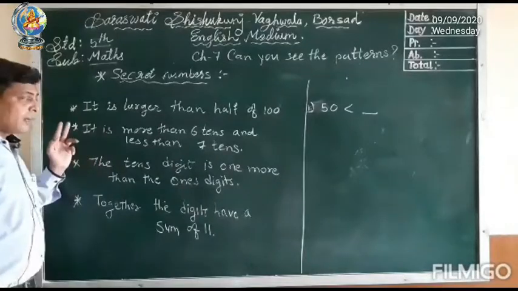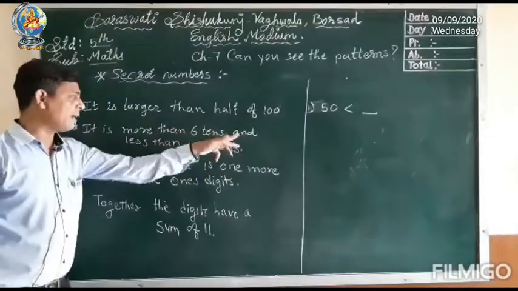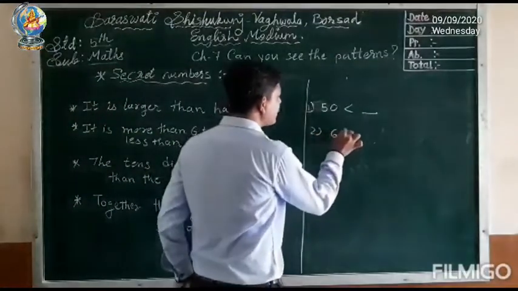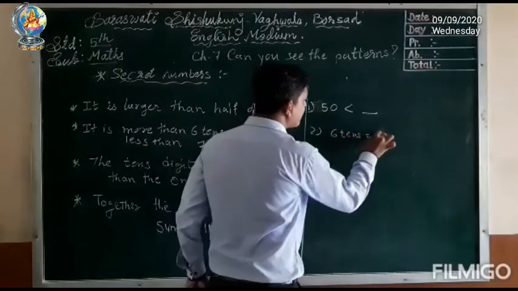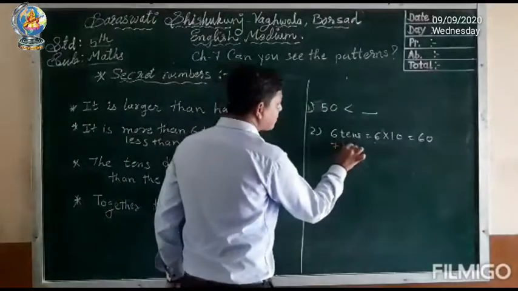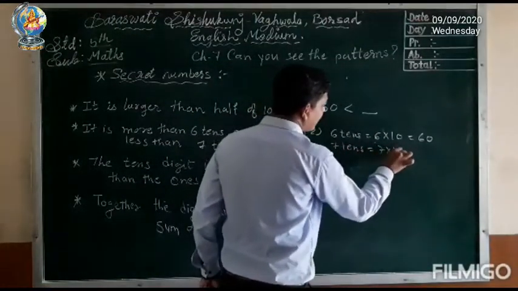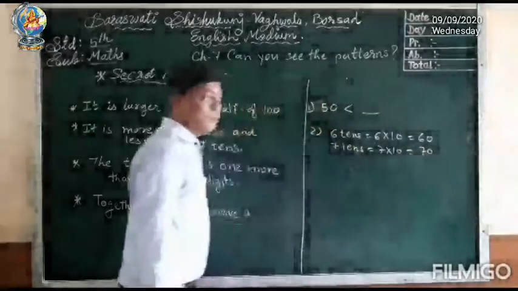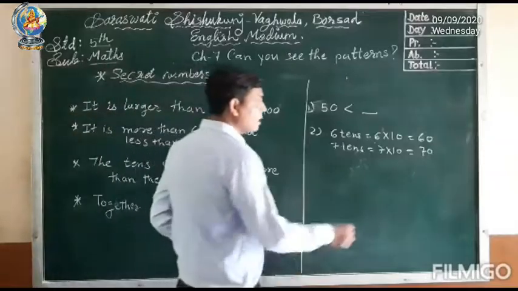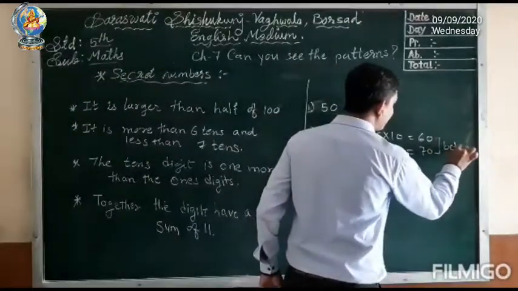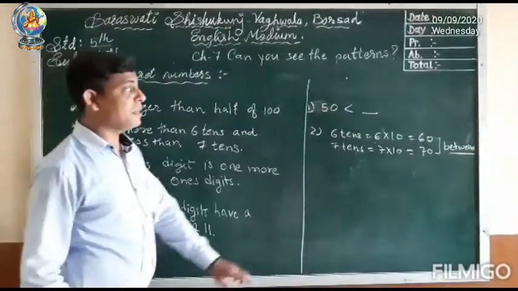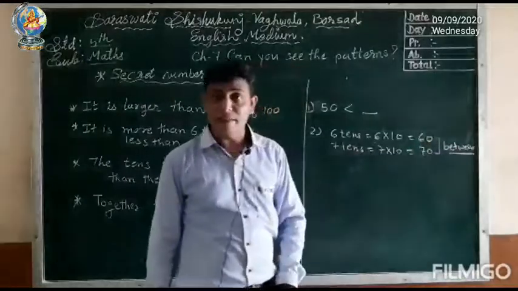Second clue: it is more than 6 tens and less than 7 tens. So in the second clue we can write that 6 tens means 6 into 10, that is 60, and 7 tens means 7 into 10, that is 70. So the number is in between 60 and 70. Whatever answer we get will be between 60 and 70.